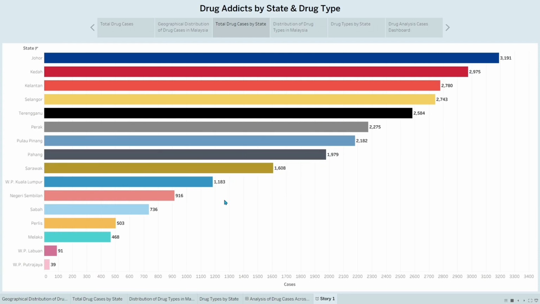This bar chart shows the total number of cases by state. Johor ranks the highest, followed by Kedah and Kelantan. This allows us to easily compare and rank the states based on their case numbers. It highlights which states may require more attention in addressing drug-related issues.